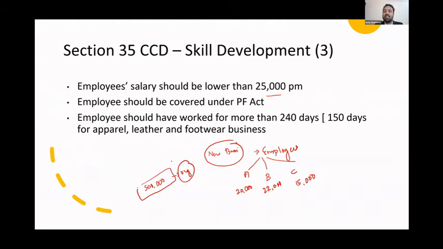Now, what the government is saying is that you can claim an additional 30% as expense. That means your expense as far as income tax is concerned is not 5 lakh. It will be 5 lakh plus 30% of 5 lakh, 150,000. So in other words, by incurring 5 lakhs of skill development expense, actual cash outflow is only 5 lakh, but you can show an expense of 6,50,000 in income tax return.